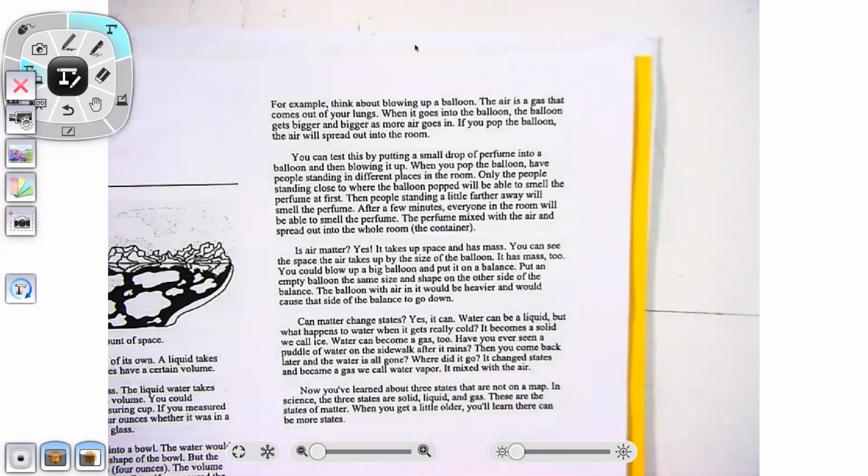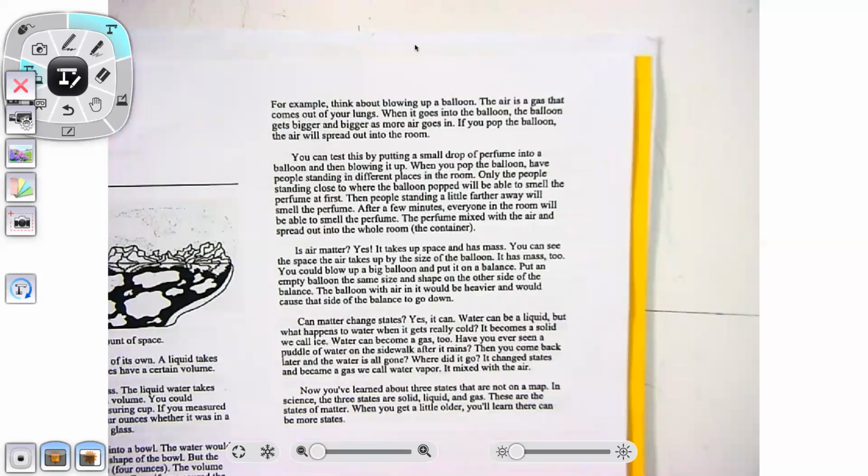Can matter change states? Yes, it can. Water can be a liquid, but what happens to water when it gets really cold? It becomes a solid we call ice. Water can become a gas too. Have you ever seen a puddle of water on the sidewalk after it rains? Then you come back later and the water is all gone. Where did it go? It changed states and became a gas we call water vapor. It mixed with the air.